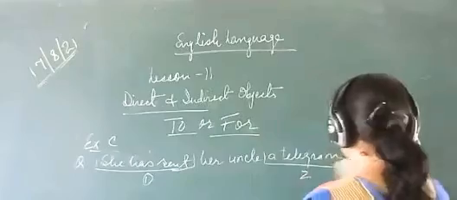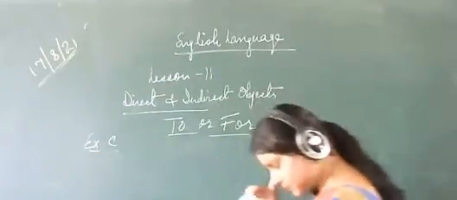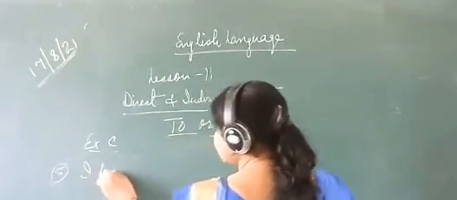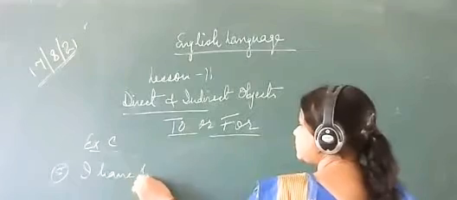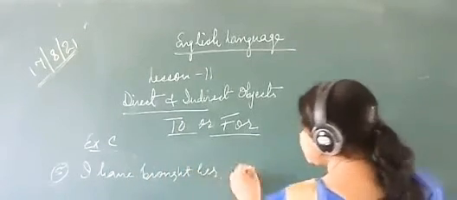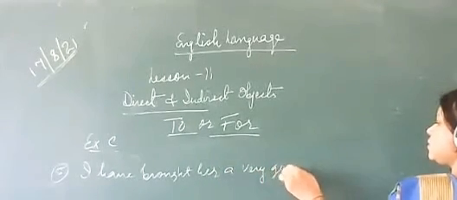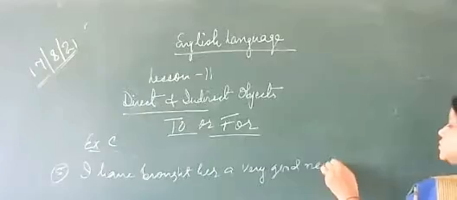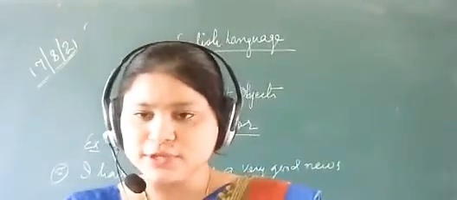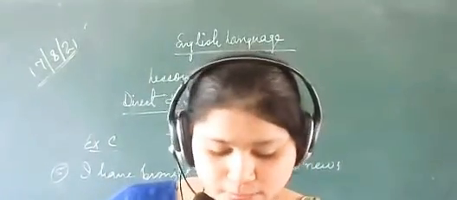Okay, see that 5 says: I have brought her a very good news. So in this sentence you have to use to or for.